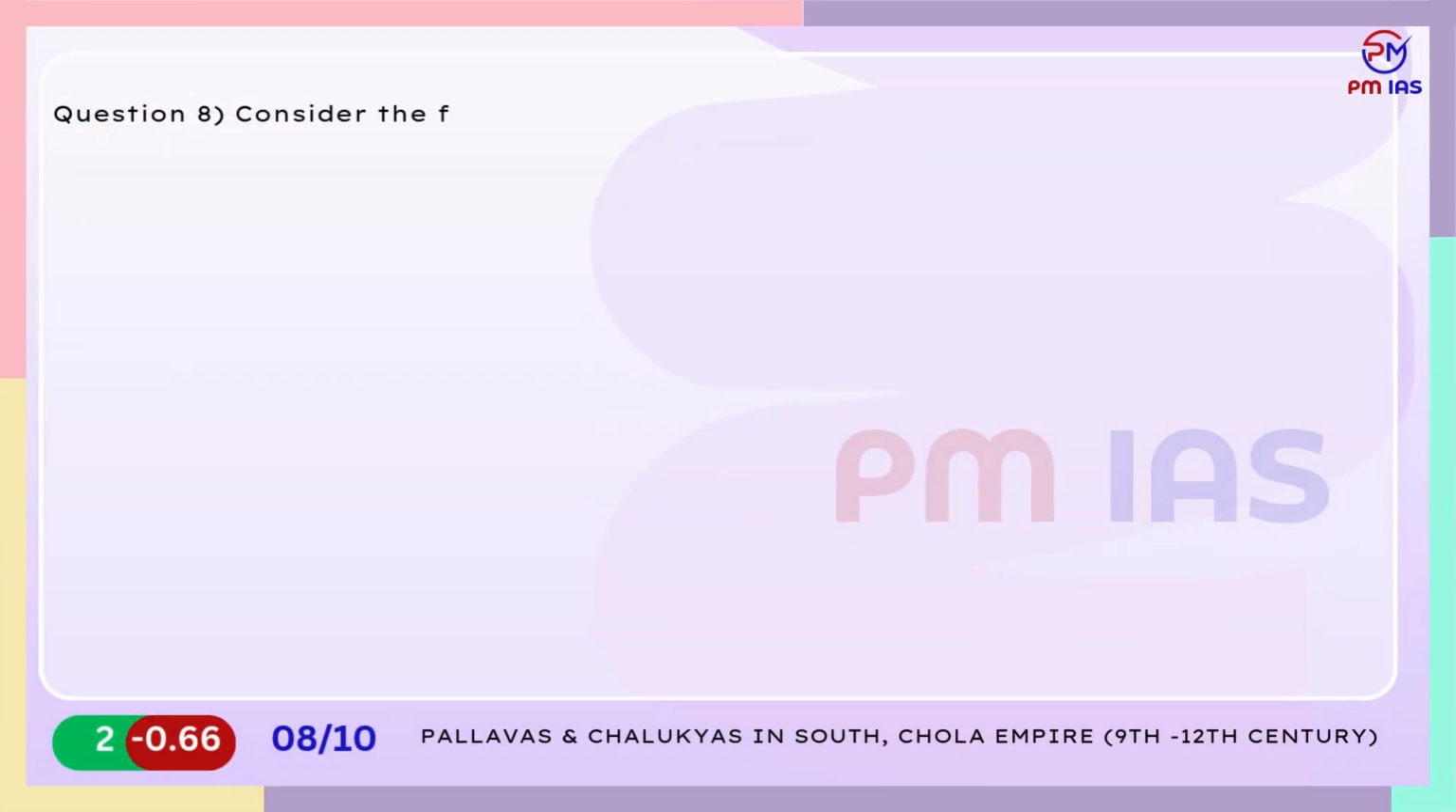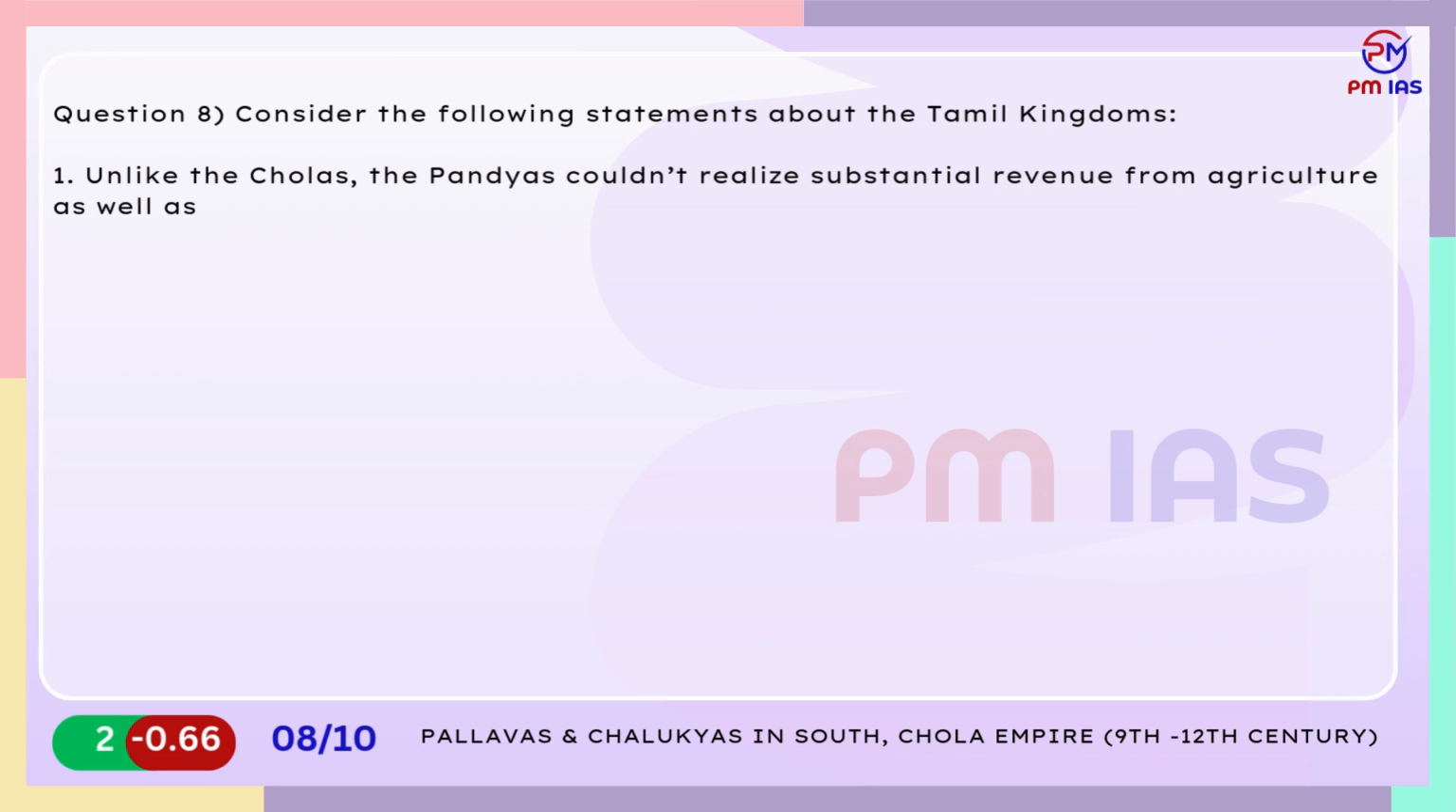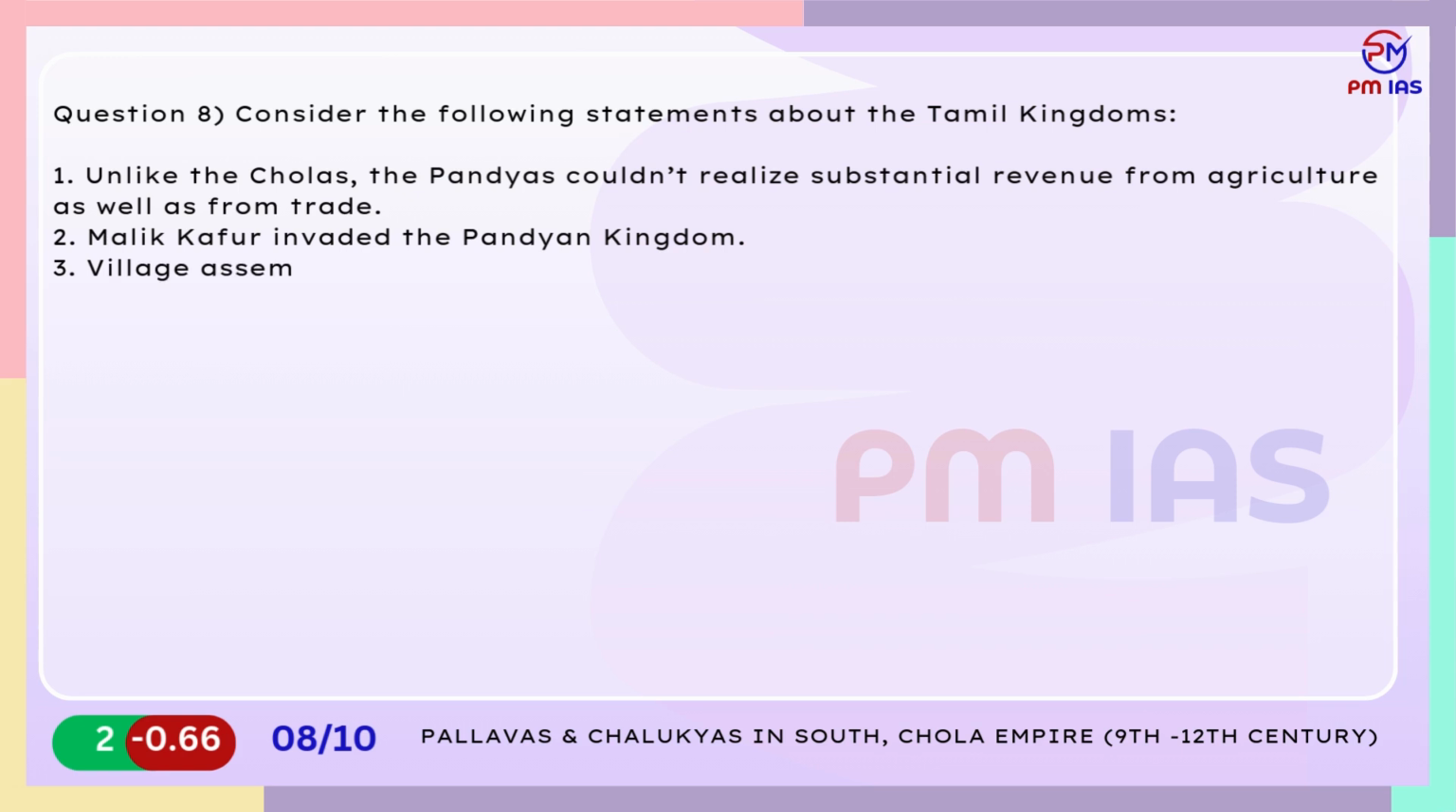Question 8. Consider the following statements about the Tamil kingdoms. 1. Unlike the Cholas, the Pandyas couldn't realize substantial revenue from agriculture as well as from trade. 2. Malik Kafur invaded the Pandyan kingdom. 3. Village assemblies under the Chola collected a tax called Arium for the maintenance of learning institutions.